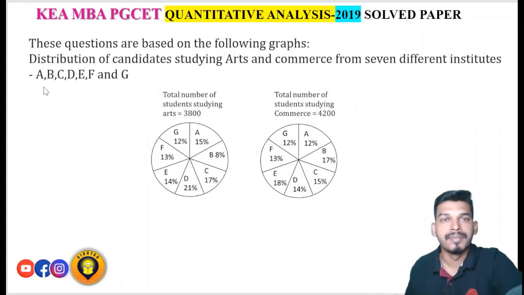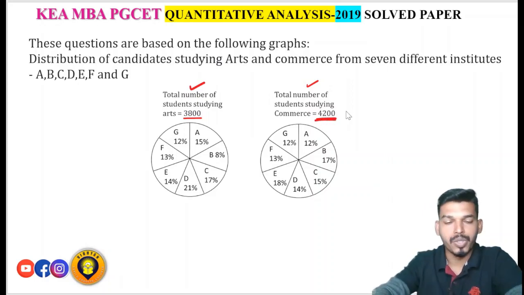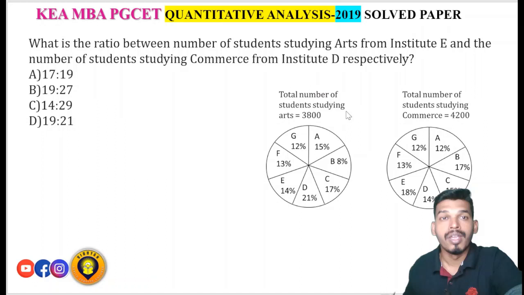Next, these questions are based on the following graphs: distribution of candidates studying arts and commerce from 7 different institutes, A to G. The first pie chart represents students studying arts, and the total students are 3800. The second pie chart represents the number of students studying commerce, and the total students studying commerce are 4200. Now let us look into the questions.